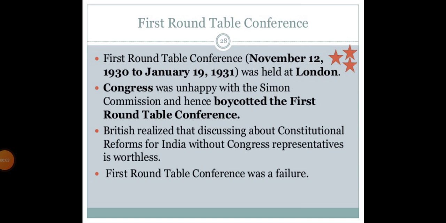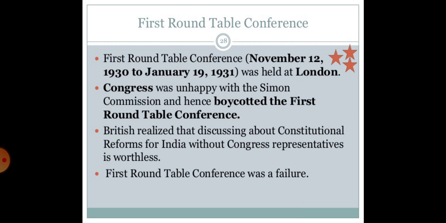So the next topic is related to the Round Table Conference. The first Round Table Conference was held in London, from 12 November 1930 to 19 January 1931. 58 political leaders from British India, 16 delegates from the native princely states, and 16 delegates from the three British political parties attended. Congress was unhappy with the Simon Commission and hence boycotted the first Round Table Conference.